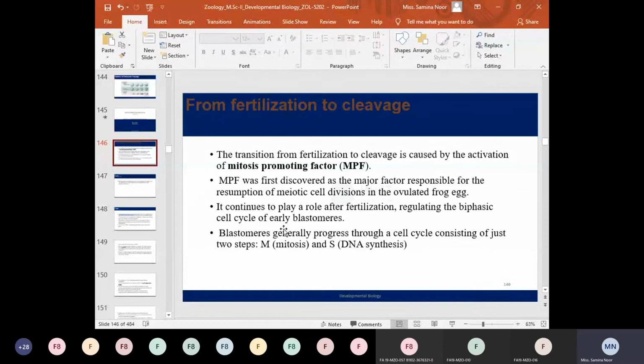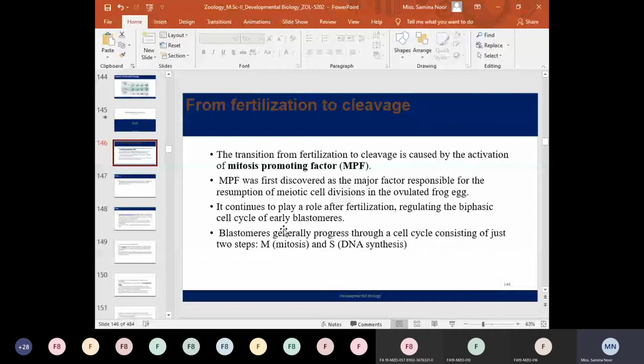Such factors also play a role after fertilization in regulating the biphasic cell divisions of early blastomeres, or the cells which are produced in early cleavage. So what is meant by biphasic cell cycles? The early blastomeres, produced as a result of cleavage, consist of two cell phases. One is the mitotic phase, and the second is the S phase.